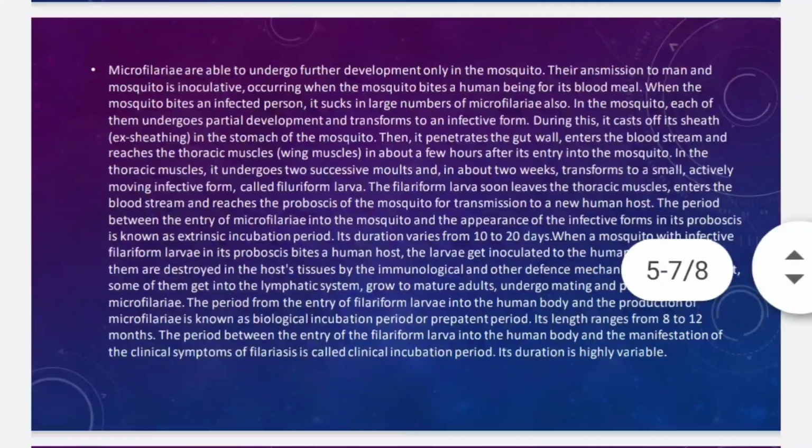When a mosquito with infective filariform larvae in its proboscis bites a human host, the larvae get inoculated into the human host. Most of them are destroyed in the host tissue by the immunological and other defense mechanisms of the host, but some of them get into the lymphatic system, grow to mature adults, undergo mating, and produce microfilariae. The period from the entry of filariform larvae into the human body to the production of microfilariae is known as the biological incubation period or prepatent period. Its length ranges from 8 to 12 months.